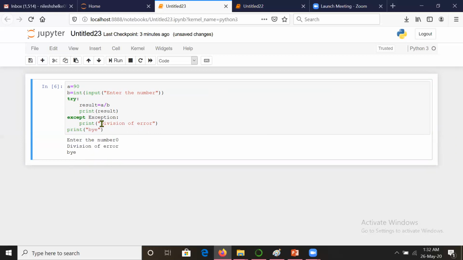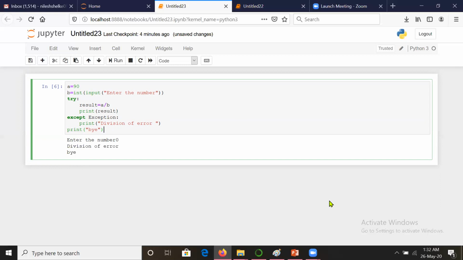That means division by zero error. This may be whatever statement you write, that will be printed here. That means it will be understandable by the user, and it has not halted the execution, it has completed the execution. That is what is important. So this is how you can handle the error in Python.